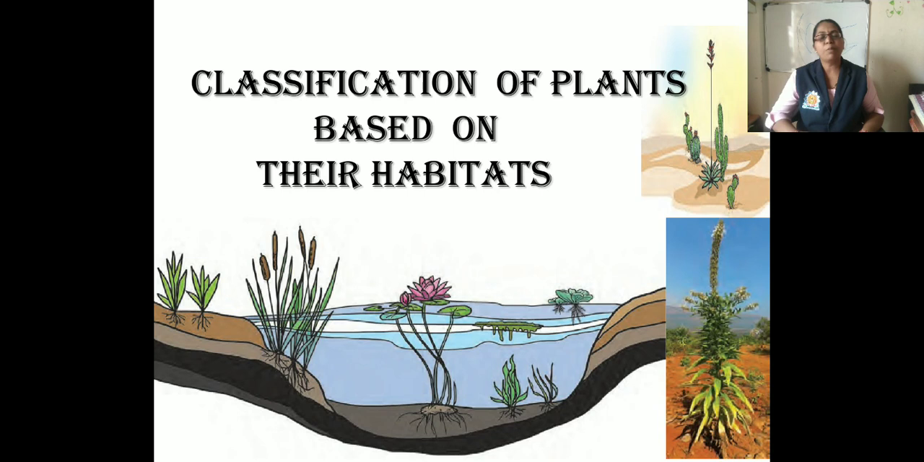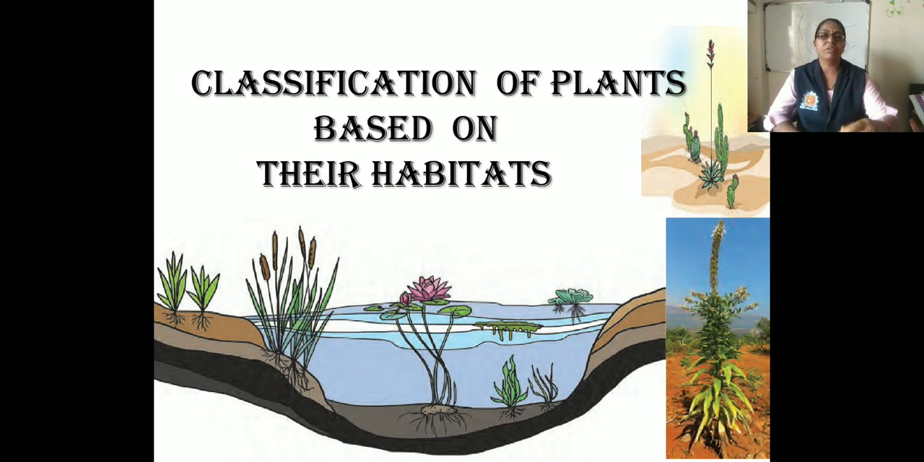Some plants grow in a desert, some grow on land, some grow in water, some in marshy places, and even on big trees. That means there are various habitats of plants. So here we finish the classification of plants.